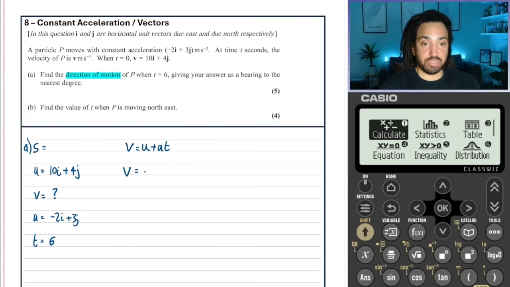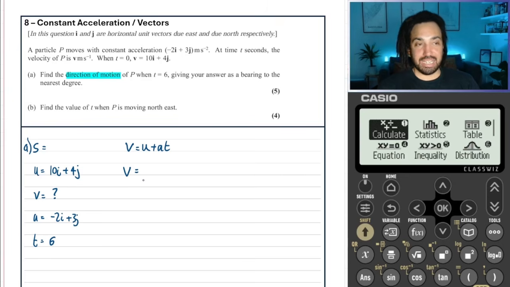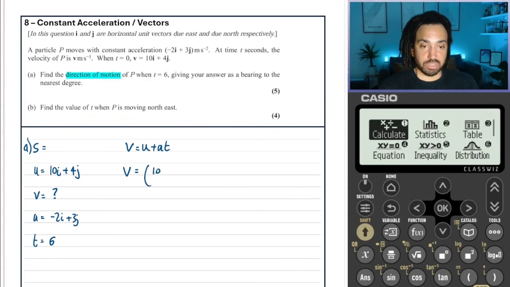So v is equal to u, which is, now, do I use i's and j's or do I use columns? I prefer i's and j's, but I know most just prefer columns. So I'm just going to go with columns, even though I don't like it. Plus the acceleration, which is minus 2, 3, and then times that by t, which is 6.